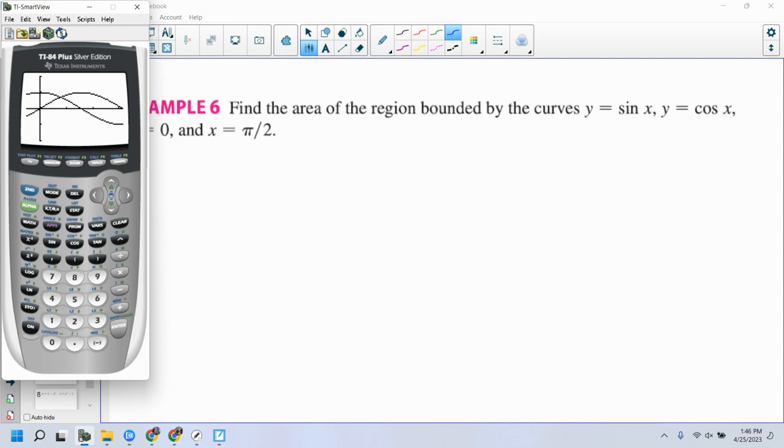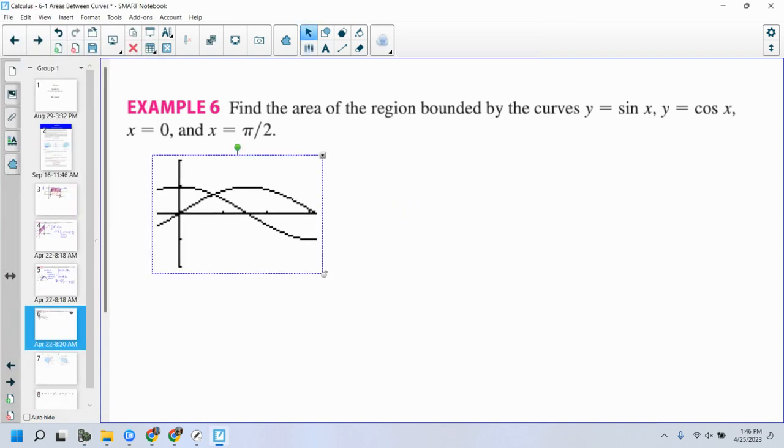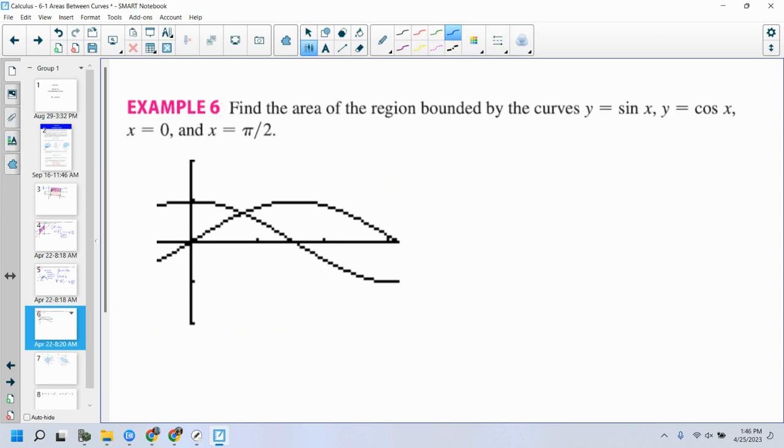Okay, so what are we trying to do here? Well, we are trying to find the area from 0 to pi over 2. Now, where is pi over 2? If this is cosine, it's where it crosses the x-axis.